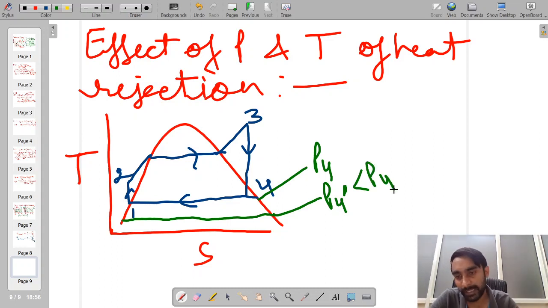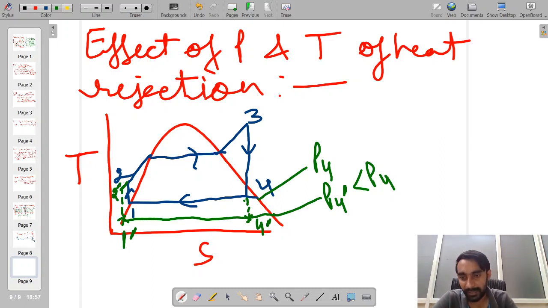So our new cycle, instead of coming till point 4, will go to point 4 dash, and then from 4 dash we go to point 1 dash, and then from 1 dash we pump once again to high pressure, reaching point 2 dash.